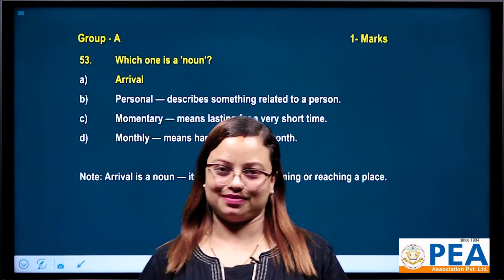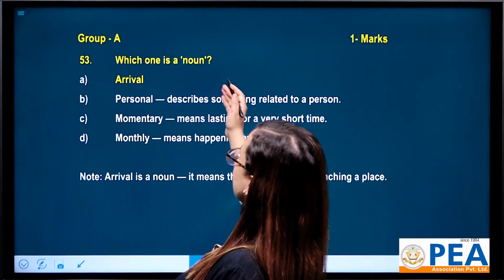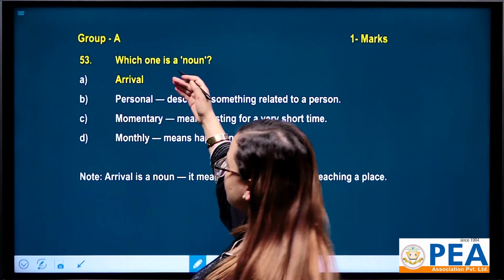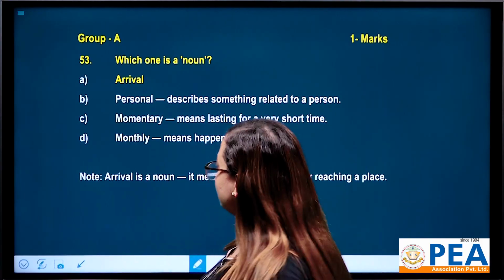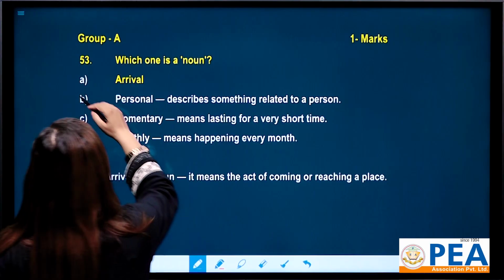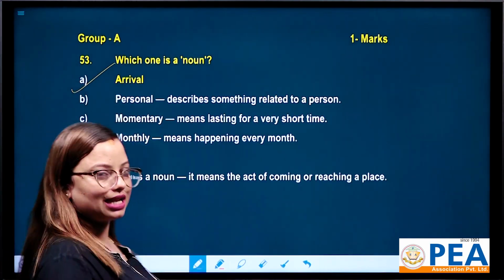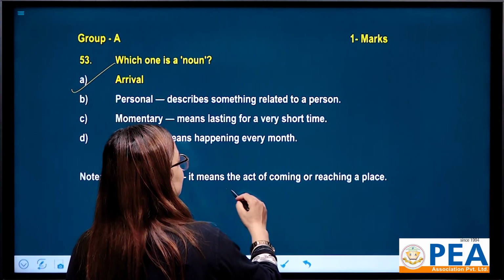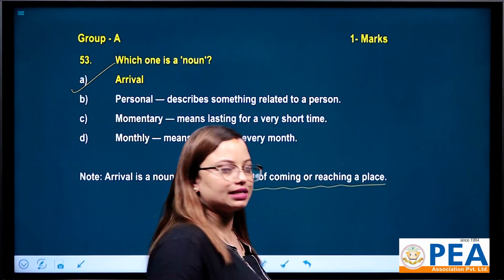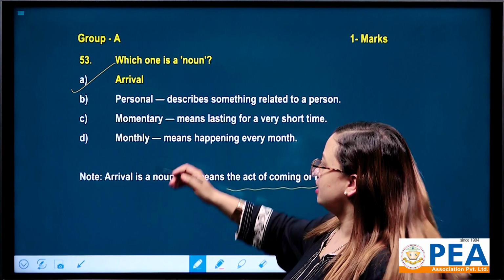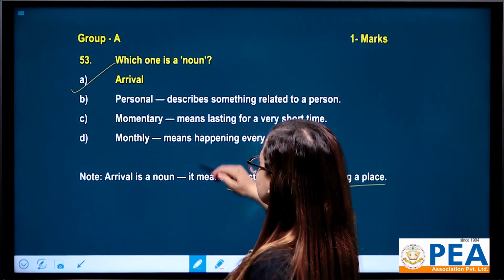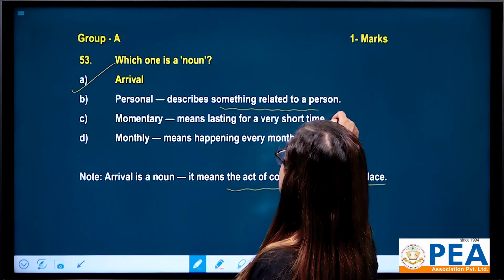Let's go for question number 53. Which one is a noun? We have four options: arrival, personal, momentary, and monthly. The answer is arrival because arrival is a noun. It means the act of coming or reaching a place. What about the other three options? Personal describes something related to a person.